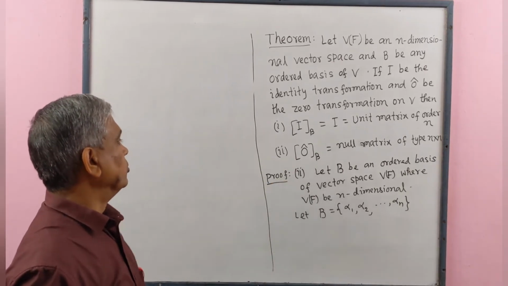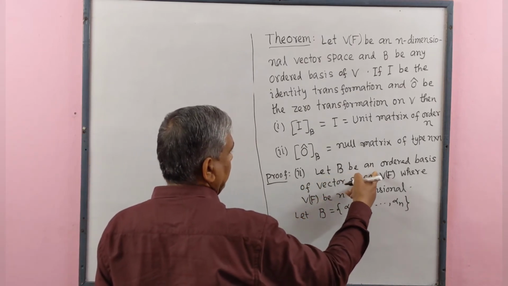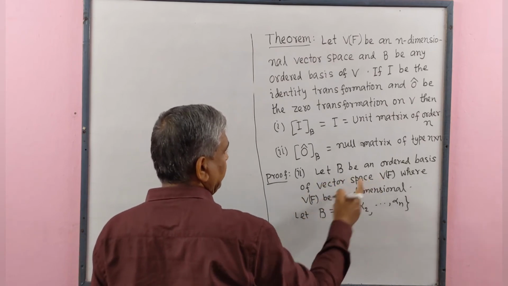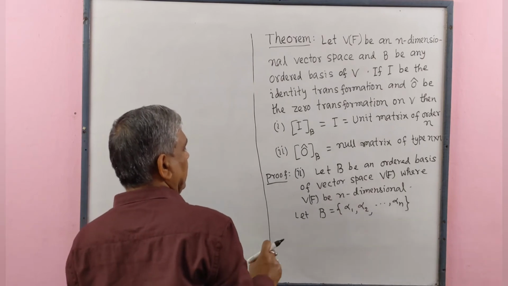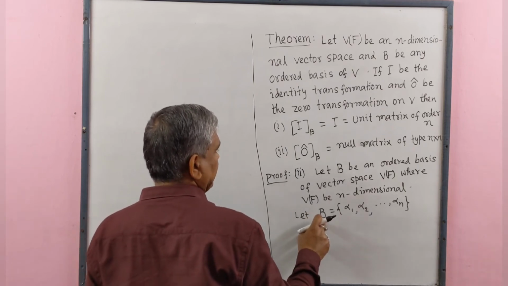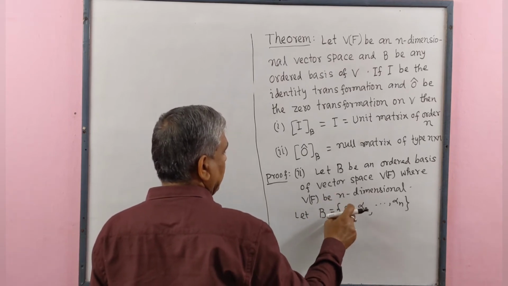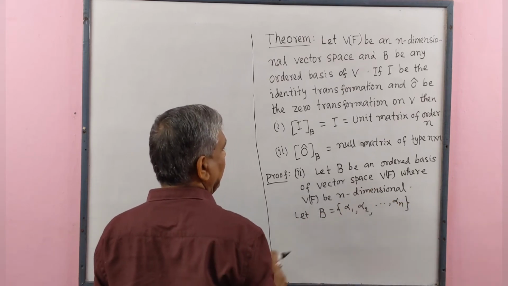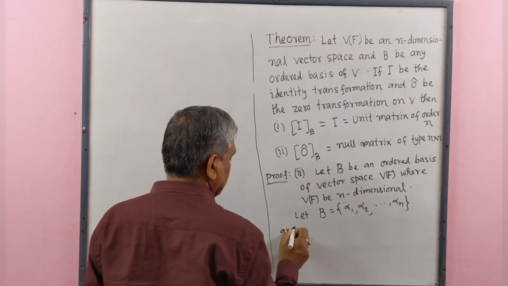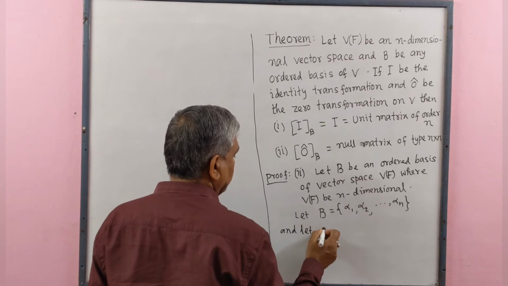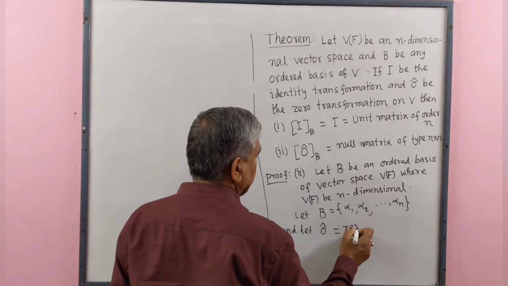Now we prove number 2. Let B be an ordered basis of vector space V over F, where V is n-dimensional. Let B be the ordered basis which contains vectors alpha 1, alpha 2, ..., alpha n. And let 0 cap be the zero transformation.